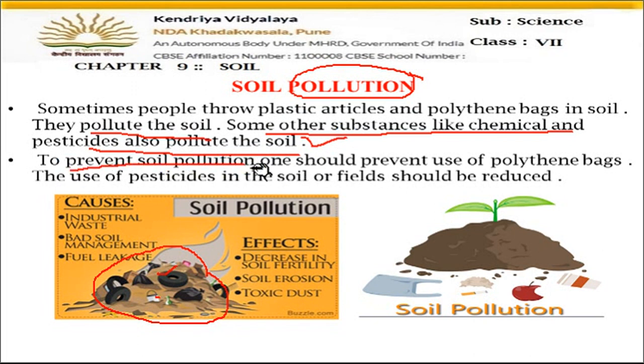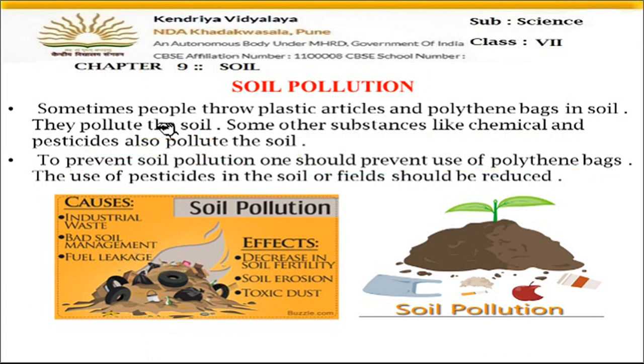And to prevent soil pollution, one should prevent the use of polythene bags. To keep our soil safe, we should not use polythene bags, because after using we just throw them in the soil, and that causes soil pollution. Polythene is non degradable, it does not decompose, it does not break. So polythene bags should be banned. The use of pesticides in the soil or field should be reduced, because chemicals, pesticides and fertilizers also reduce the fertility of the soil.